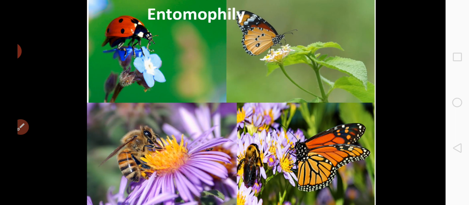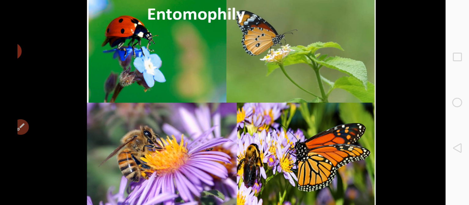Once again, I'll repeat the points. The entomophilous flowers are large, colorful and fragrant, and they are rich in nectar. They produce a large amount of nectar. Okay. When the flowers are smaller, many flowers are grouped together to form the inflorescence to make them clearly visible.